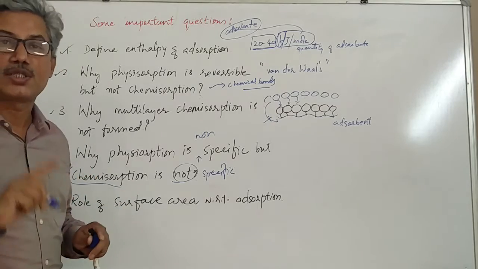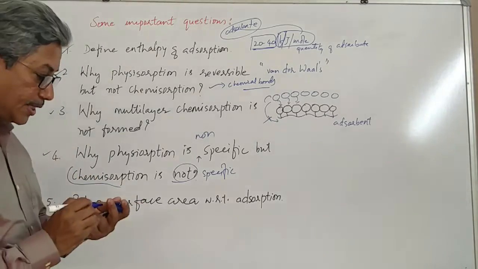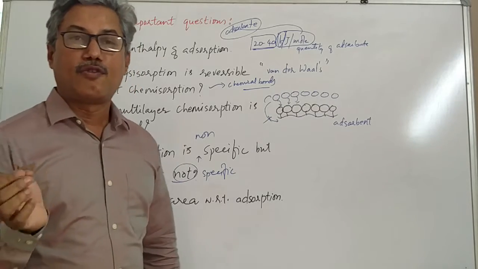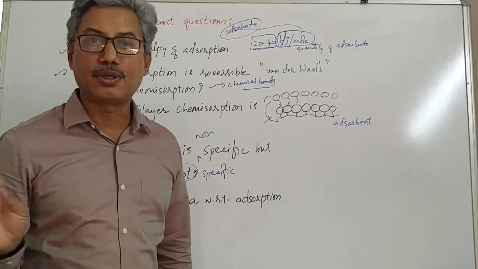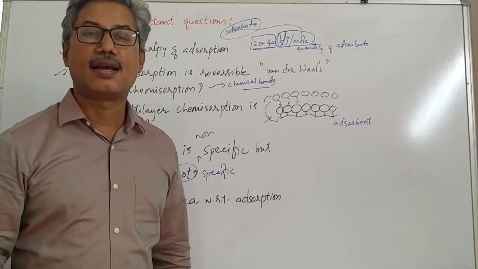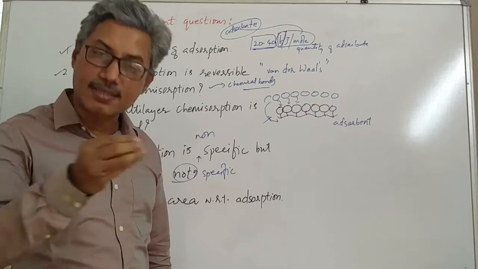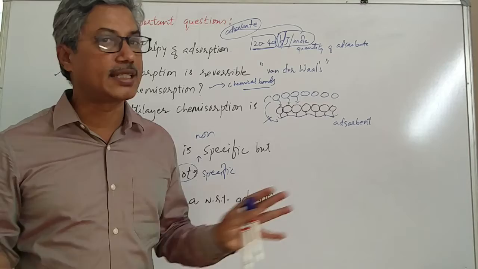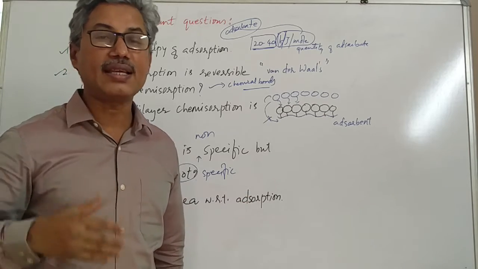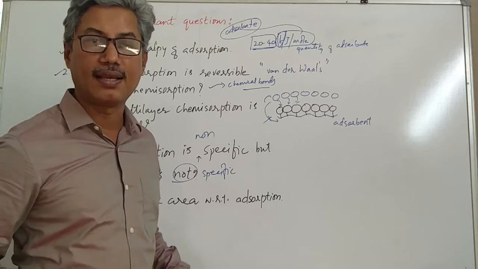Why physisorption is non-specific but chemisorption is specific? See students, here, for forming a weak bond, there is no activation energy required. Any gas particles or any adsorbate particles can sit or undergo adsorption on a solid very easily. There is no requirement of any energy of activation. That means the energy of activation is minimum or nil.